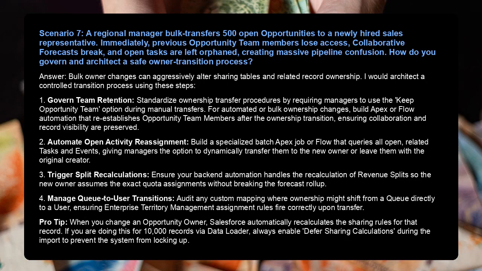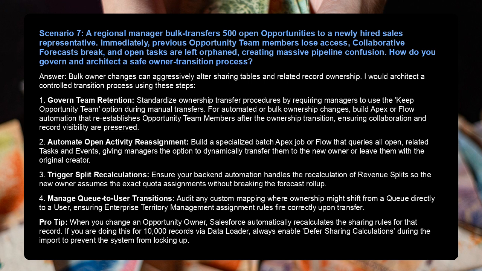Scenario 7. A regional manager bulk transfers 500 open opportunities to a newly hired sales representative. Immediately, previous opportunity team members lose access, collaborative forecasts break, and open tasks are left orphaned, creating massive pipeline confusion. How do you govern and architect a safe owner transition process?